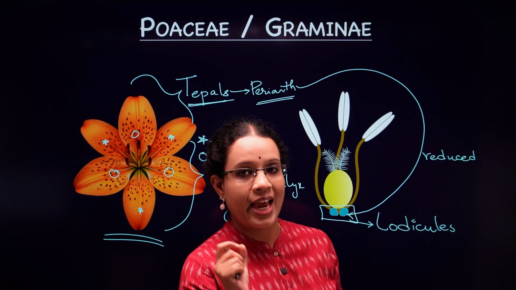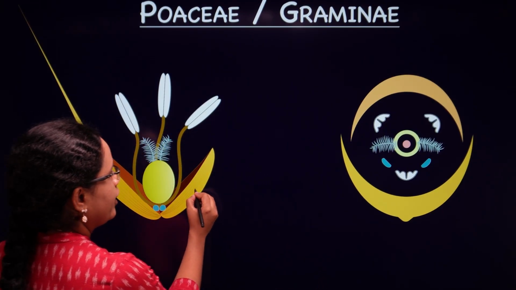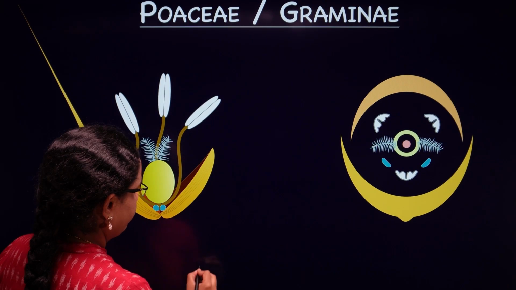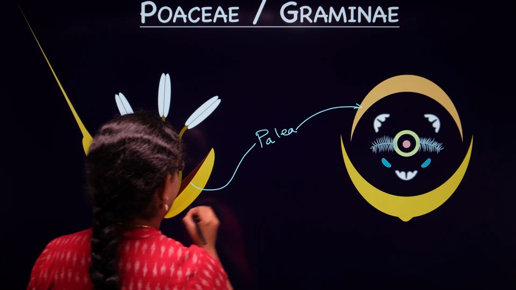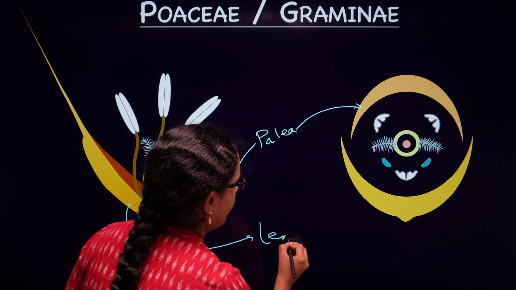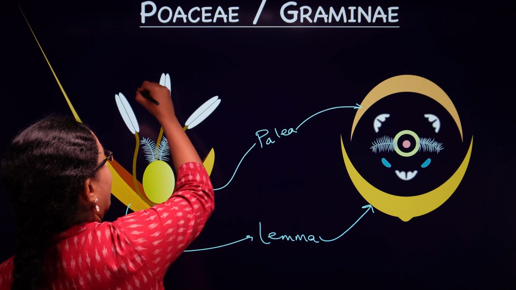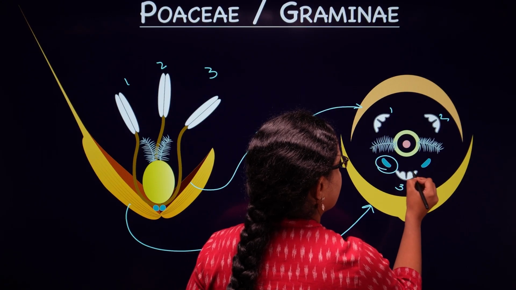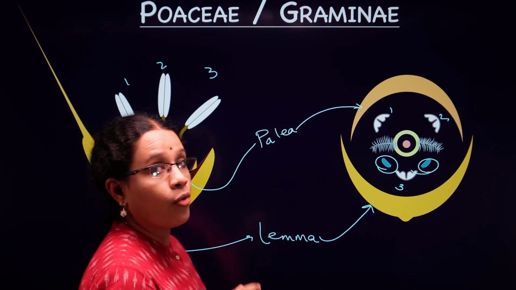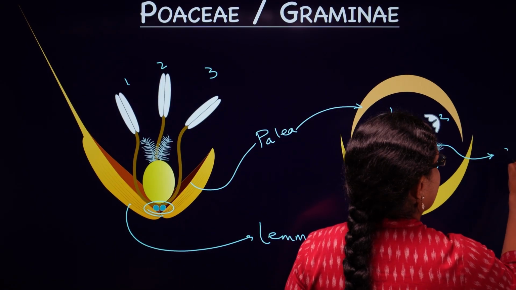But before we go there, let's quickly compare this diagram with the floral diagram so that we can quickly revise whatever we have seen so far. So here we have the palea, the smaller bract, then we have the longer one, lemma, and here let's talk about the anthers as well. You can see three of them very clearly, as well as both the lodicules, right? Now very quickly, you're seeing something really interesting over here, isn't it? You're seeing the stigma.